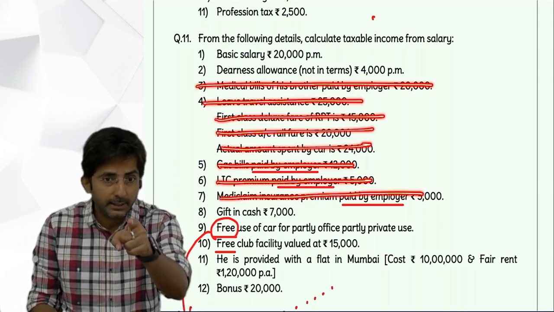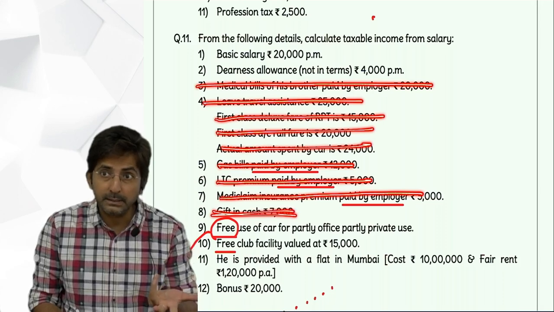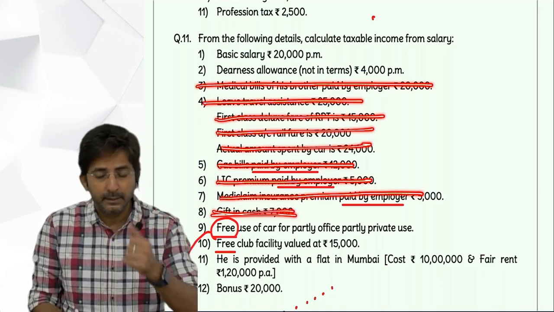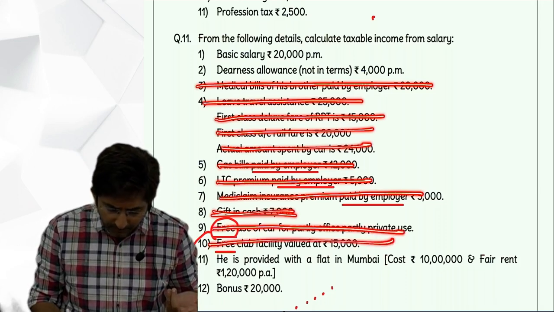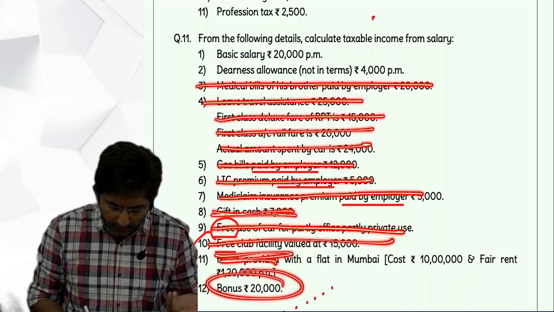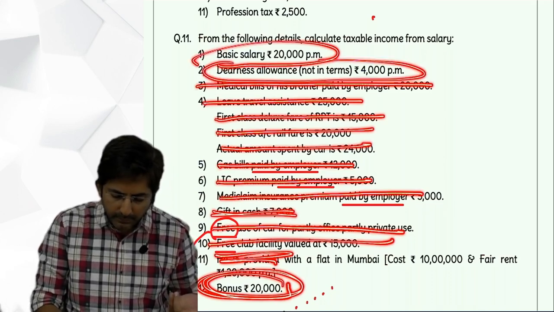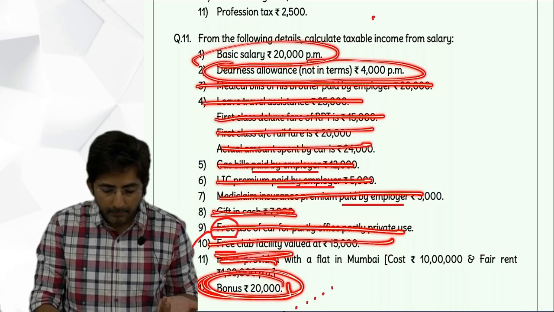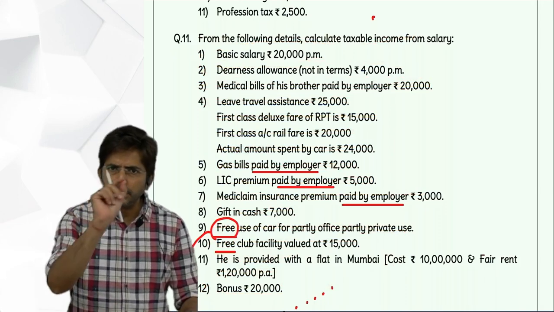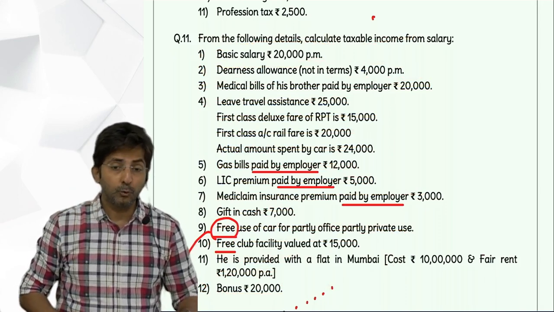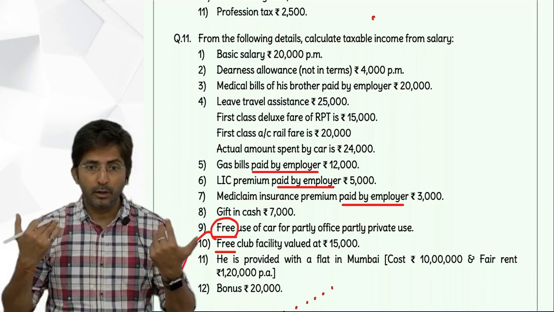He had a doubt yesterday. Even gift in cash is a perquisite. A perquisite is something which you get over and above your monthly salary. This is also a perquisite. All are perquisites. So what was non-perquisite? Basic salary and DA. DA we don't want to take. Basic we have taken. Bonus we have taken. That's it. This way you have to do full screening of the question to search other monetary incomes. But in that search, you have to ignore perquisites.